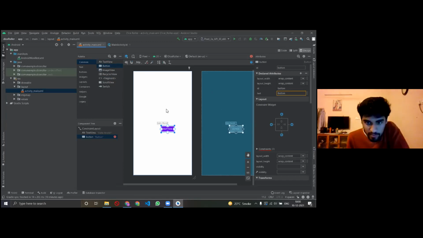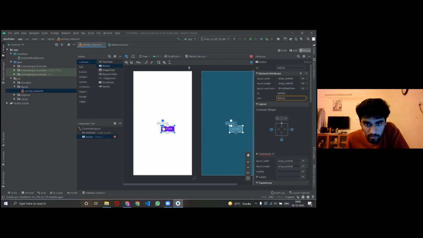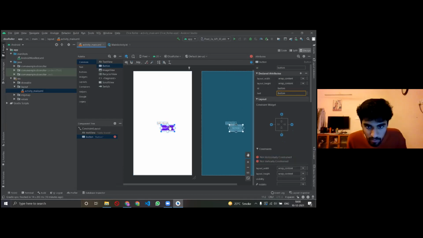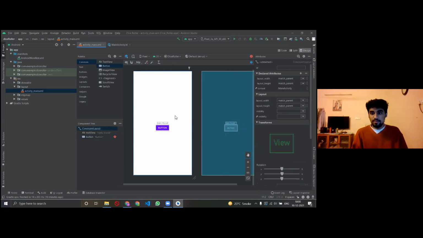After that, just make sure that you drag the button and sort of centralize it here somewhere. Yeah, so I've centralized the button here. I hope everyone is with me till here. If you have any doubts, please feel free to ask. So if you've got the button here